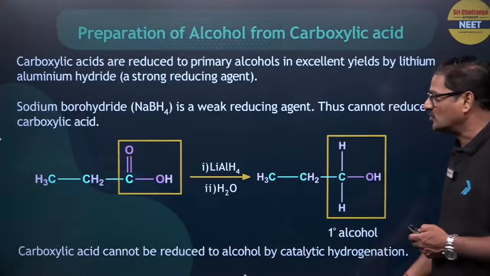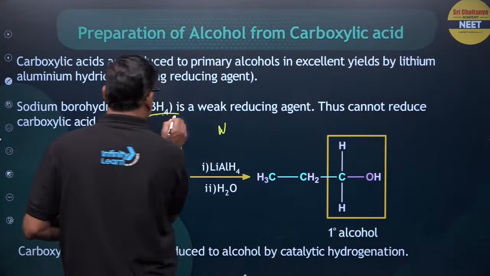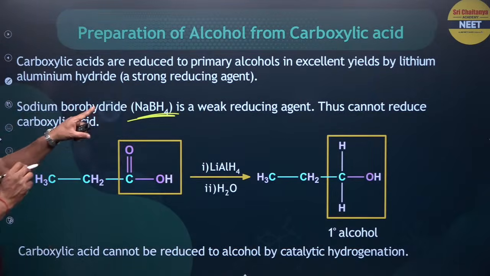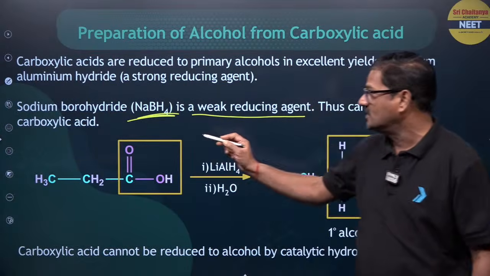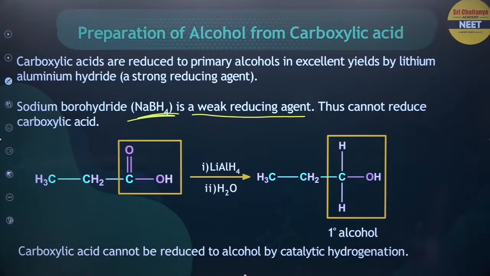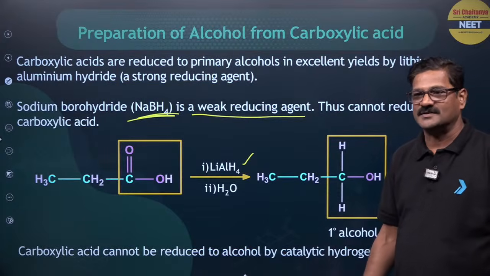If you want to go ahead with carboxylic acid, sodium borohydride is not able to reduce carboxylic acids. That's very important. It's a weak reducing agent. It cannot reduce carboxylic acid and carboxylic acid derivatives. That's very important. While the lithium aluminum hydride can reduce it.